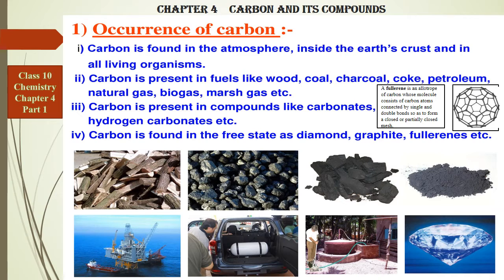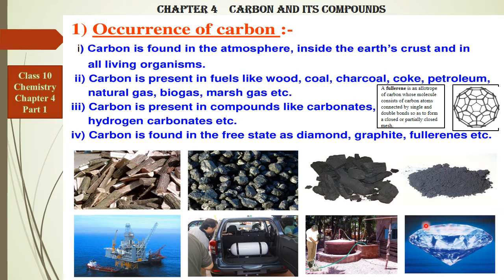Occurrence of carbon. Carbon is found in the atmosphere, inside the Earth's crust, and in all living organisms. Carbon is also present in fuels like wood, charcoal, coal, coke, petroleum, natural gas, biogas, marsh gas, etc. Carbon is present in compounds like carbonates, hydrogen carbonates, etc. Carbon is also found in the free state as diamond.